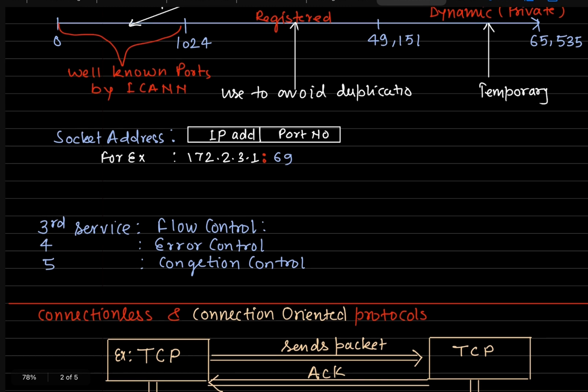One more thing is, if we club port numbers with IP addresses, we call that a socket address. Those who do programming of computer networks in C or C++ might have used this notation. We use a colon and then write the port number of the process with which we want to communicate, right?